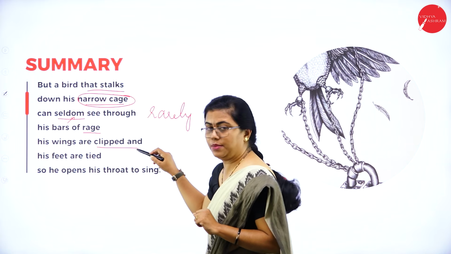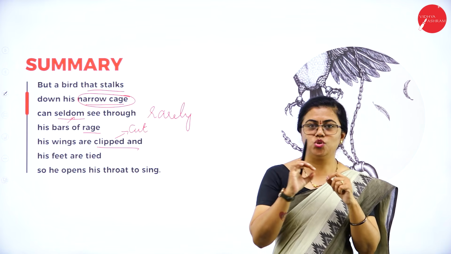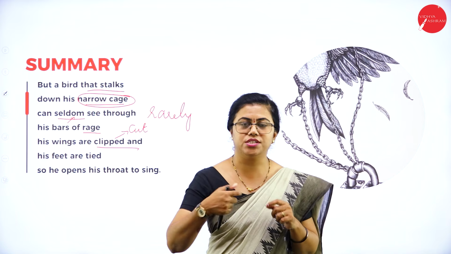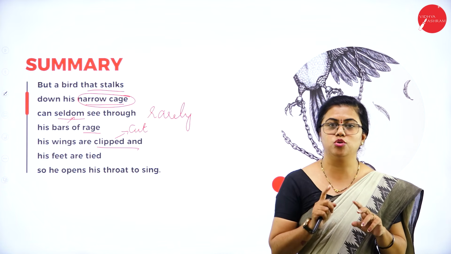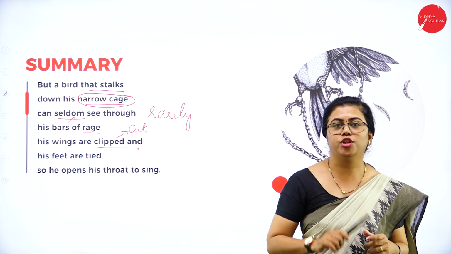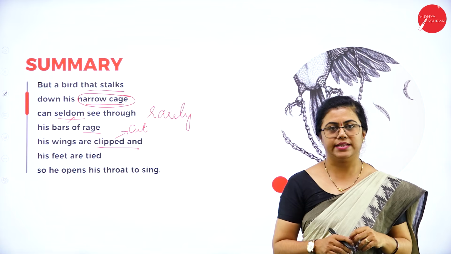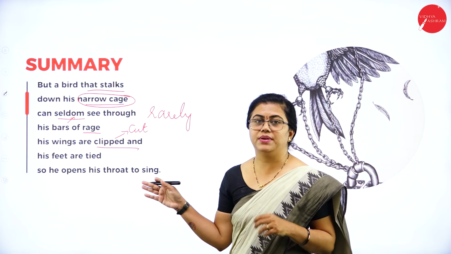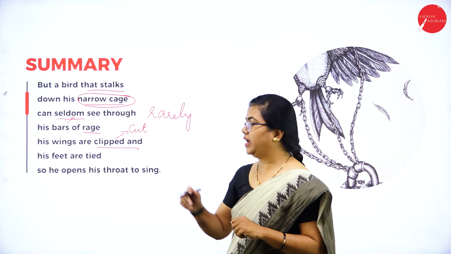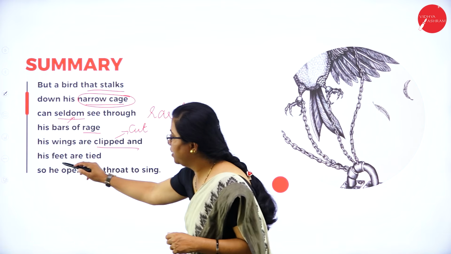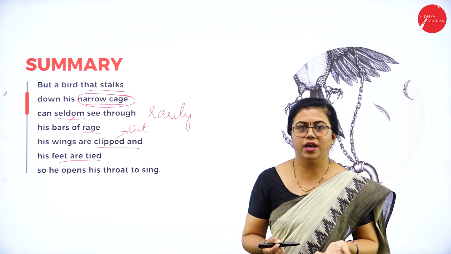His wings are clipped. Clipped means cut. You clip your nail means you just use that nail cutter and you just clip it. You trim your nails, you clip your nails, you don't cut your nails. You should not use the word cutting the nails. You need to use clipping the nails or trimming the nails. So here wings are clipped. Clipped means they are chopped off, they are cut off, and feet are tied. So it is not able to move around at all. Feet are tied, so it is not able to go around anywhere.